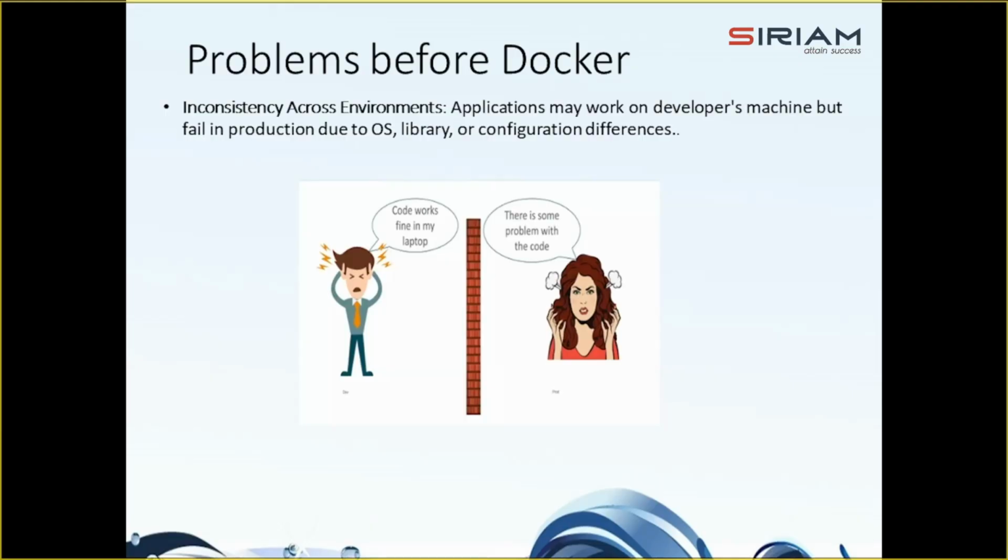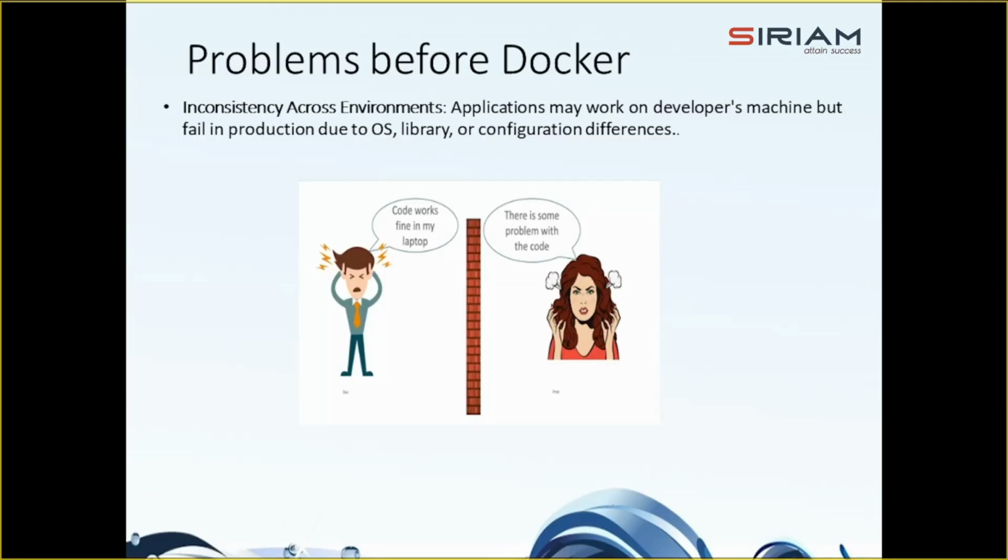Now let's discuss the problems before Docker arrived. Before Docker, developers and operations teams struggled with inconsistencies, resource wastage, slow deployment cycles, scaling challenges, and limited portability in software development and deployment. These challenges hindered productivity, agility, and the ability to innovate rapidly in the fast-paced world of software development.